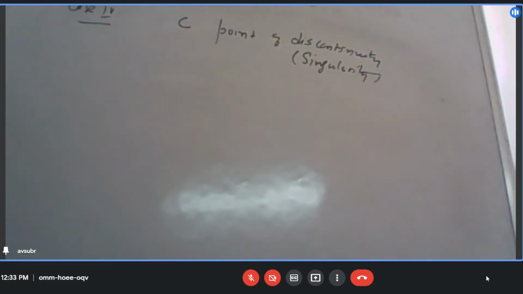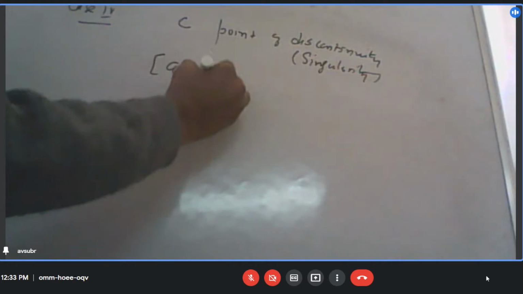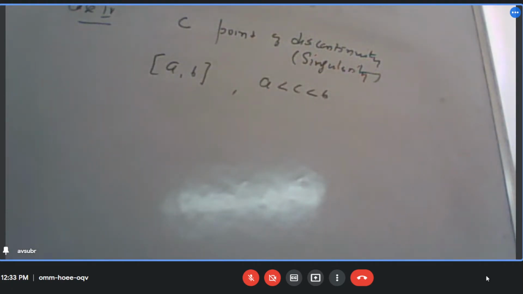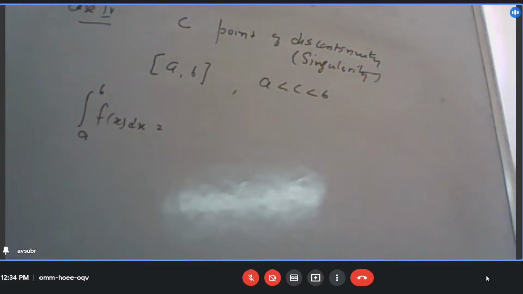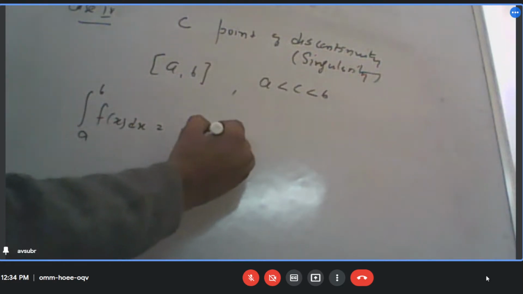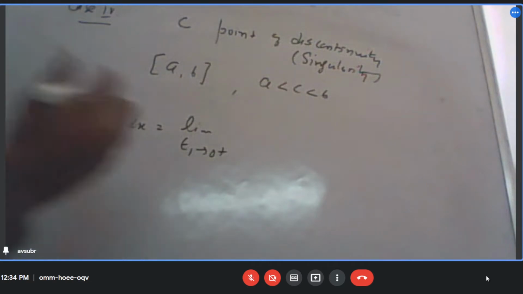Singularity. Now this point C lies between A and B, somewhere in between the limits A and B. So I can write the integral between A and B as two integrals.